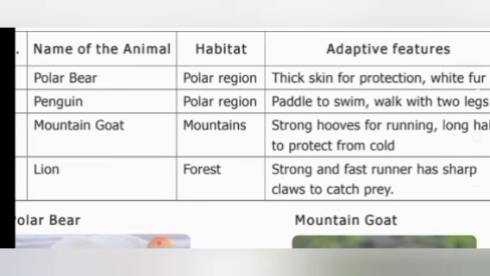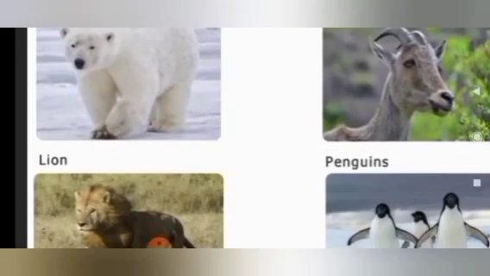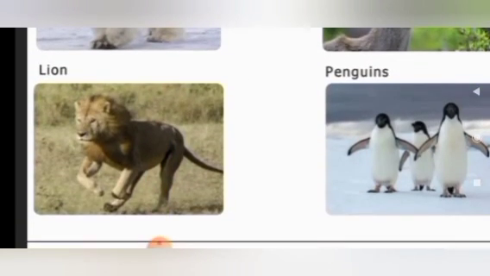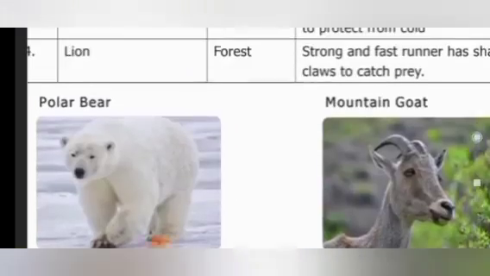It is like the special shoe that swimmers wear, no? That is called a paddle. Is it clear, children? With the help of that paddle, the penguin is able to swim, and they are also able to walk with the help of their two legs.